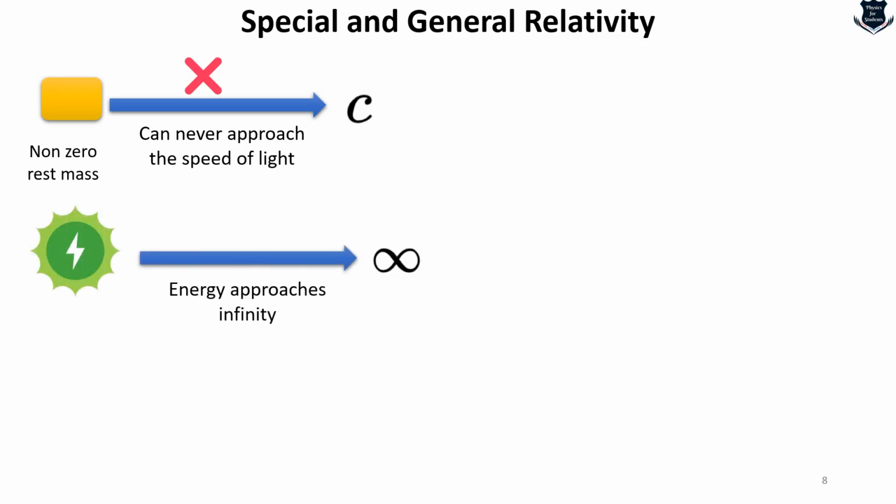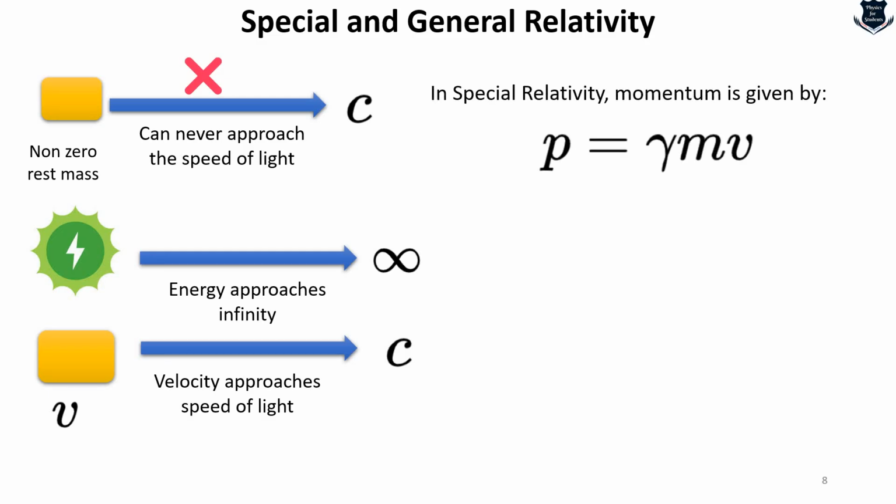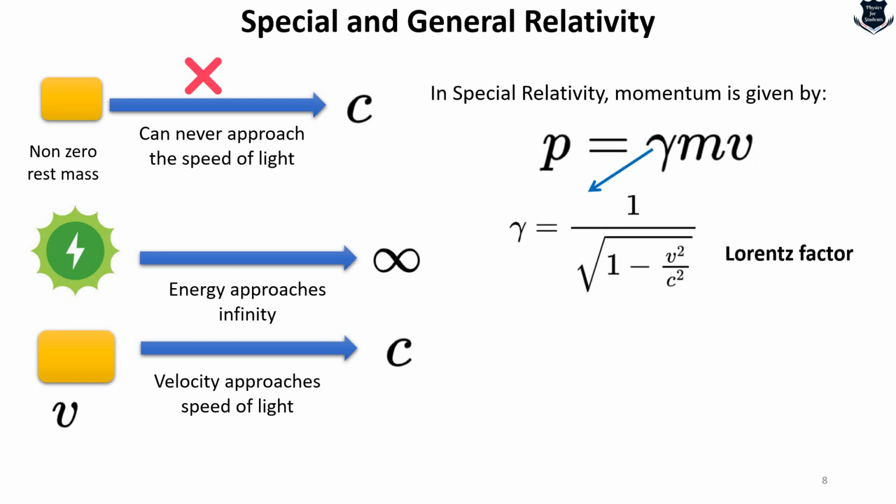So we can say that an object which has non-zero rest mass can never reach the speed of light. That is true. As energy approaches infinity, the velocity approaches c, but remember, mass remains unchanged. So from here, in special relativity, we know that momentum is given by this, where p is the momentum, m is the mass, again the rest mass, v is the velocity, and gamma is the Lorentz factor, which is given by this.